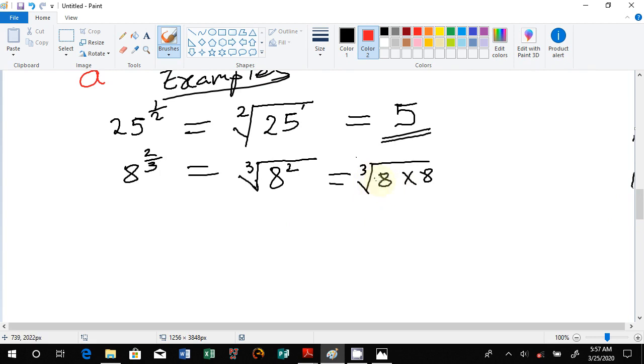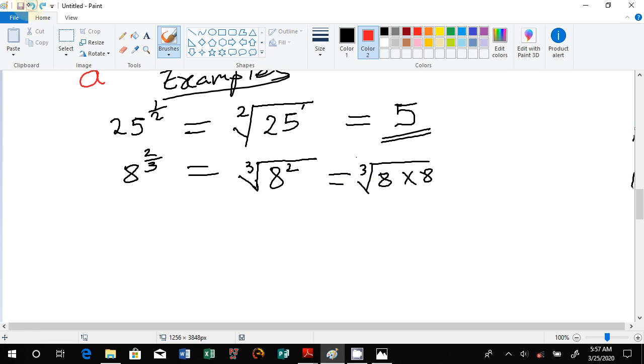Then we know that the cube root of 8 is 2, because cube root means multiplying 3 times the same number to get that product. So if we say 2 times 2 times 2, you will know that 2 times 2 is 4, and then 4 times 2 is 8. Therefore the cube root is that one in this case.